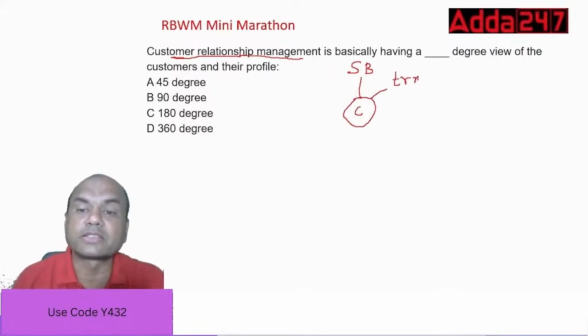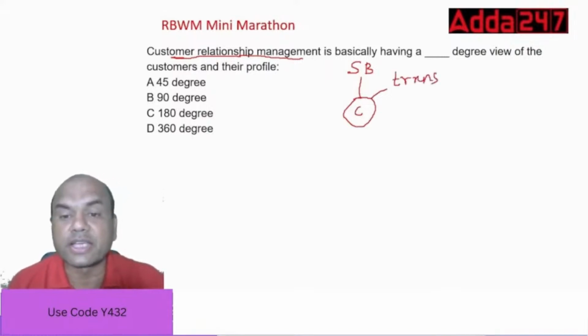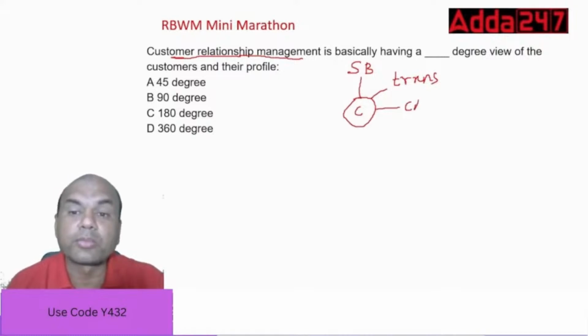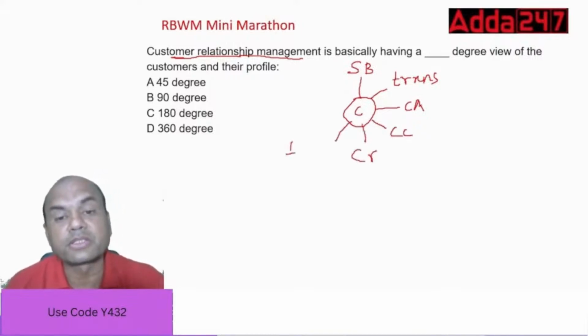What type of transactions the customer does. Okay. Second, how many more accounts can be pitched? If the customer is doing heavy transactions, then can a current account be pitched to that customer? Can a CC be pitched to that customer? Can a credit card be pitched to that customer? Can an insurance product be pitched to that customer? Can a TPP be pitched to that customer? TPP means third party products.